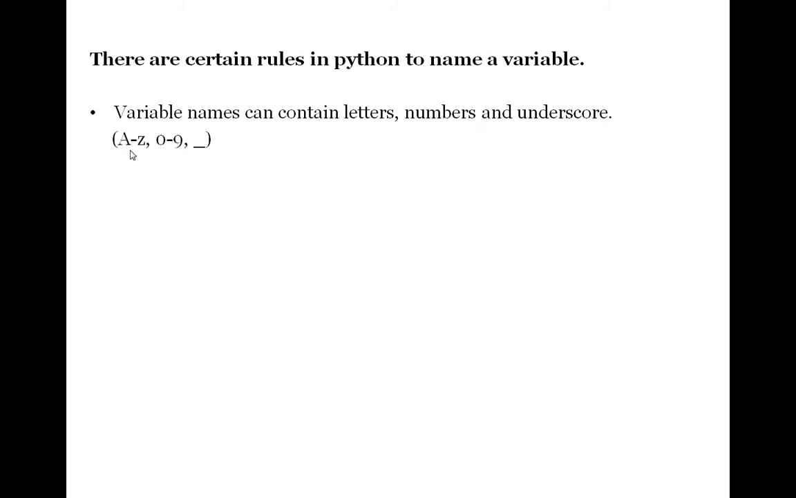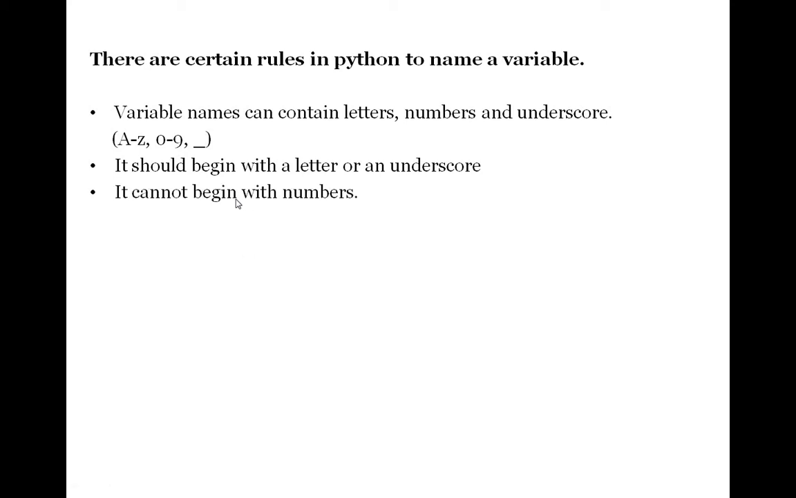You can see this, it can be a letter between A to Z, or it can be a number from 0 to 9, or underscore. You can also use underscore in naming your variables. Second is that it should begin with a letter or an underscore. The third is it should not begin with numbers.